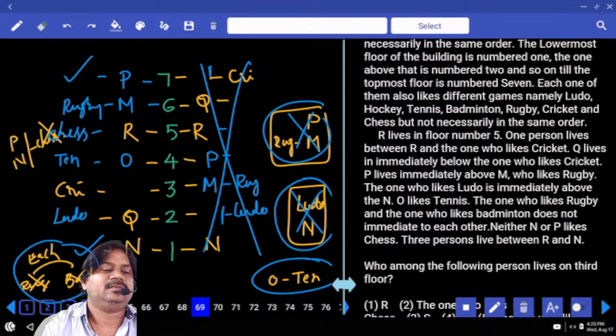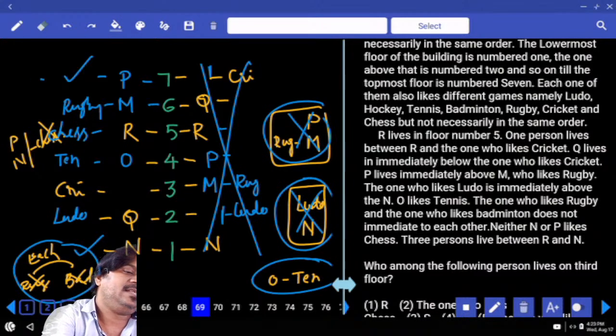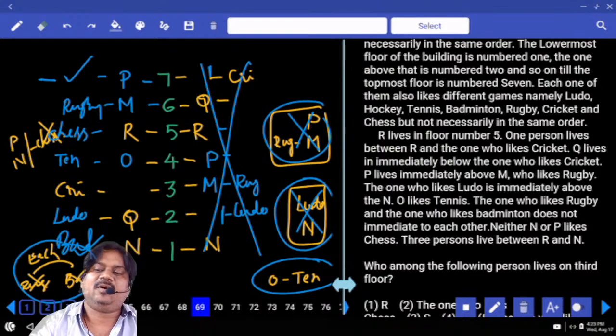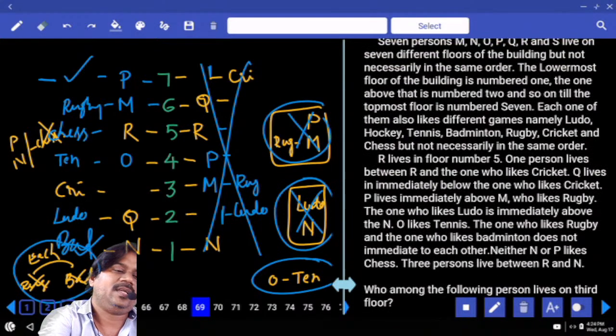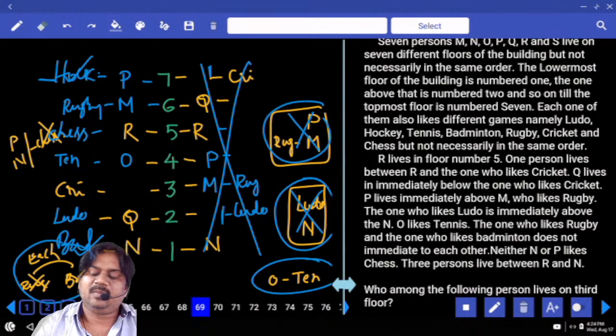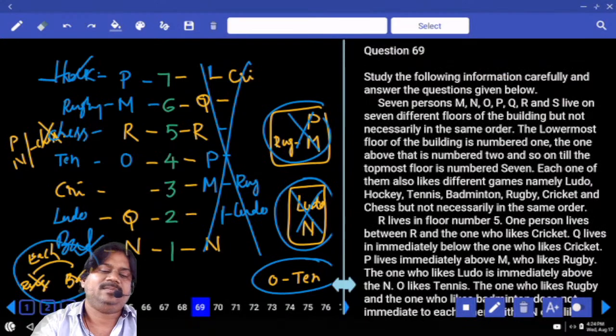The one who likes badminton and the one who likes rugby are not immediate neighbors. Yes. Is it the place of badminton? No. Is it the place of badminton? Yes. What about the remaining game among the 7? Hockey. Is it the place of hockey? And what about the name of the person among 7 people? Yes.